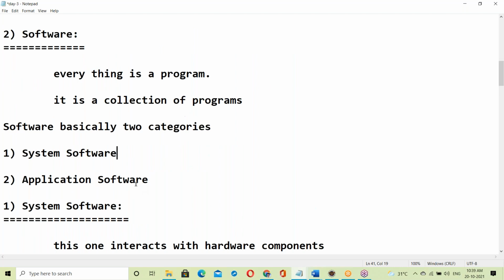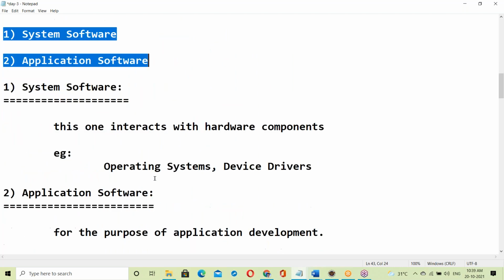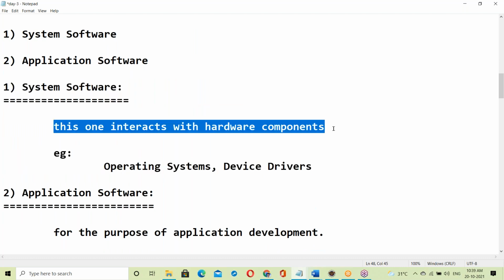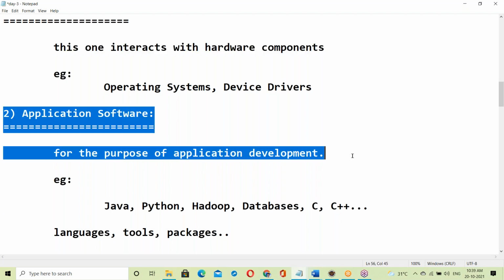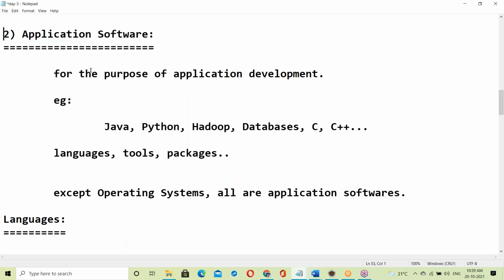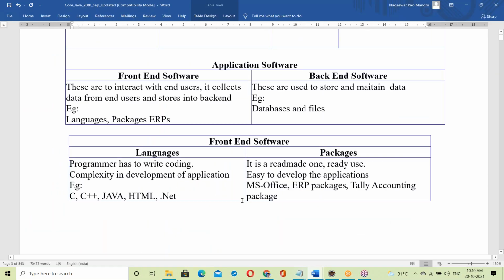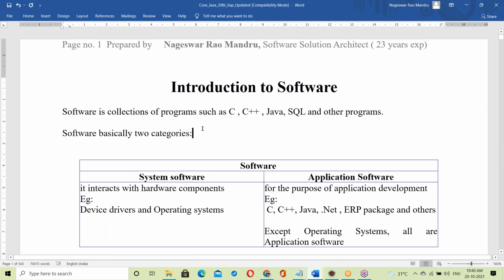Software has basically two categories: system software and application software. System software interacts with the hardware components. Application software is for the purpose of application development. Java is application software. See our documents; try to observe how I am introducing Java. I started with computer ware, in that hardware and software.